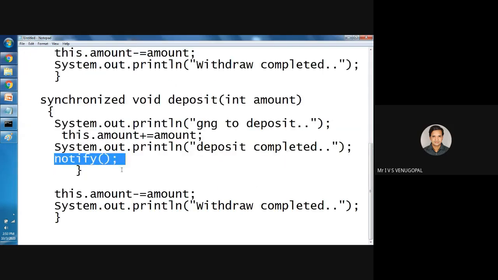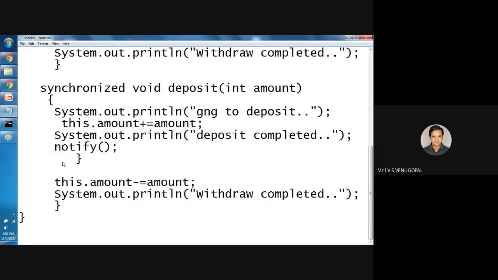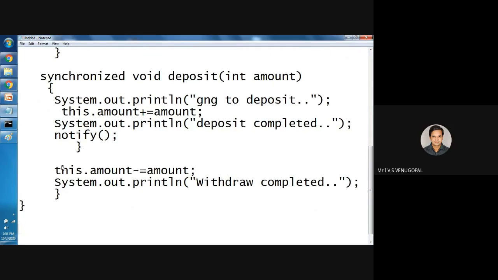So next, finally, deposit is done. Now I need to close the class. Now I need to create multiple threads for it. So I'll create class MyThread1, extends Thread.